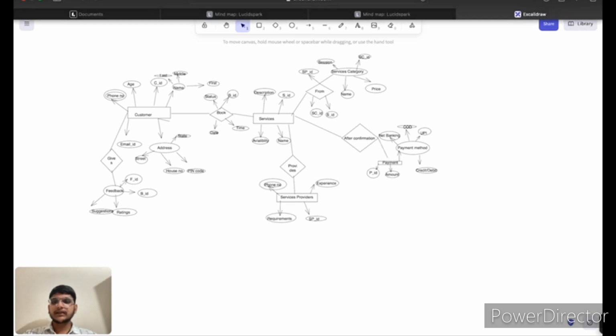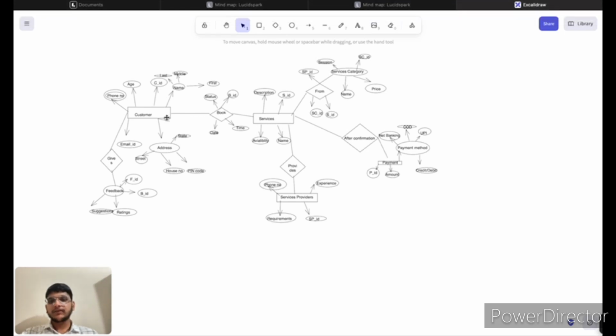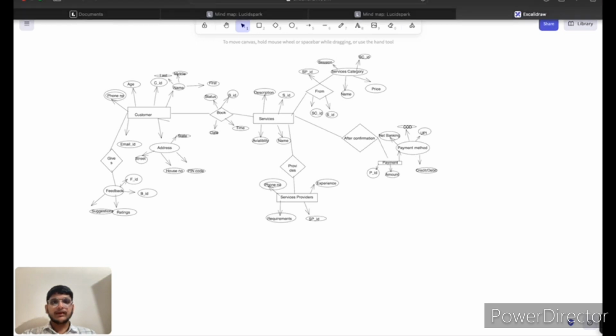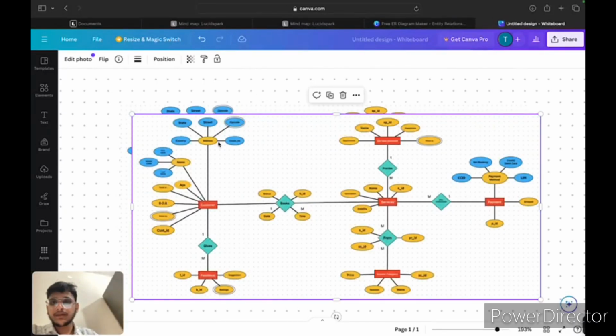So this is roughly the ER model of our project, Urban Company. This is what our project looks like. This is our main ER diagram of our project Urban Company.